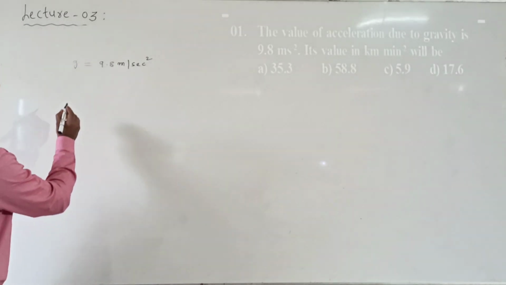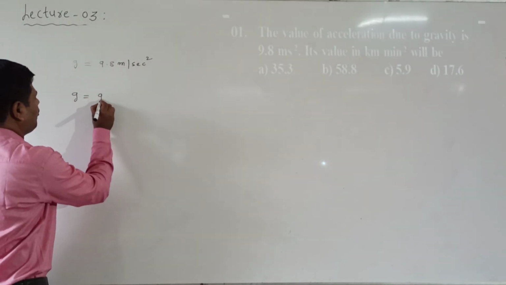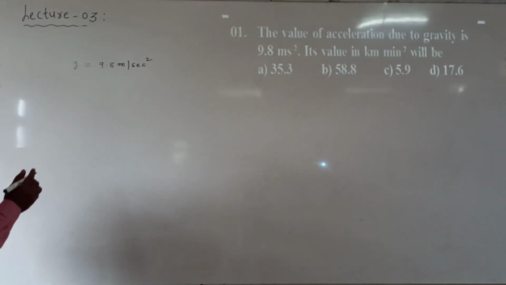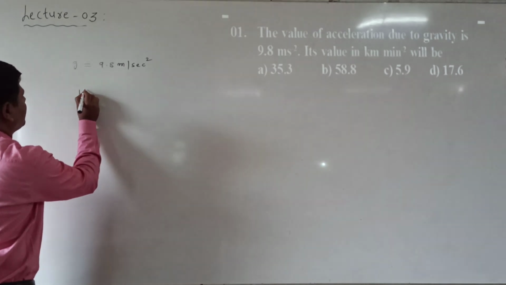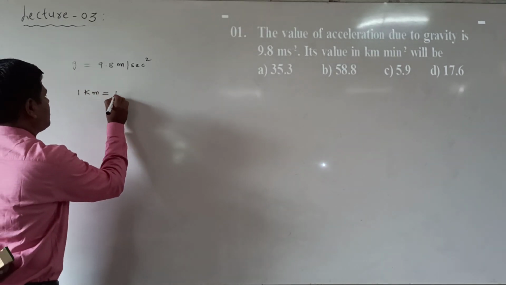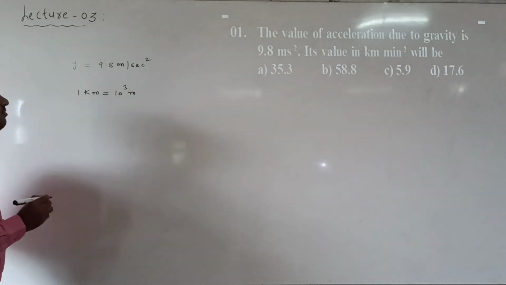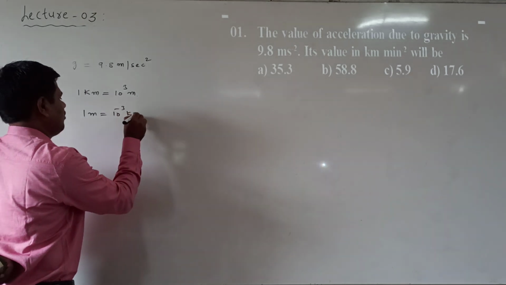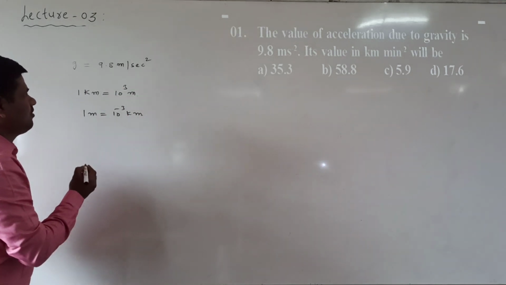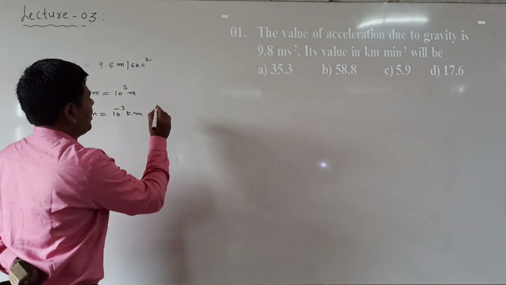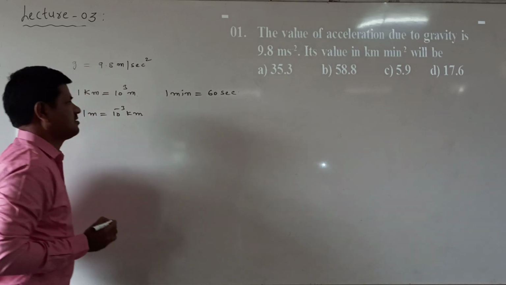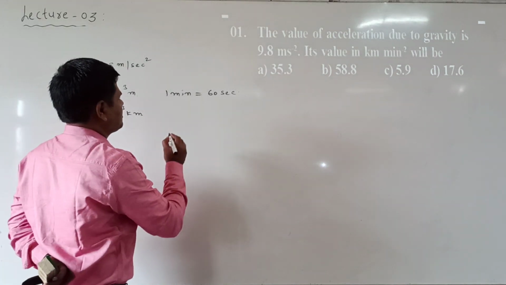That is to be converted into kilometer per minute square. How to convert this one? g equal to 9.8 meter per second square. First of all, I am taking 1 kilometer is equal to 10 power of 3 meters, 1000 meters. Means 1 meter is equal to 10 power of minus 3 kilometers. Now meters we are changing into kilometers like this. Now 1 minute is equal to how many seconds? 60 seconds.